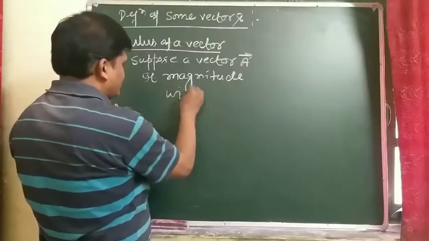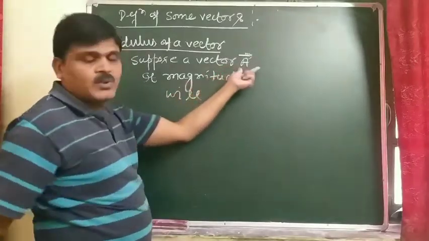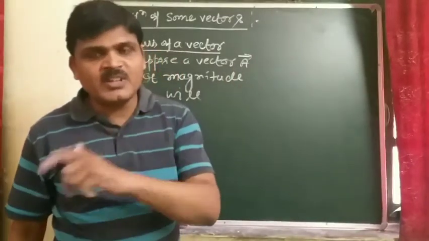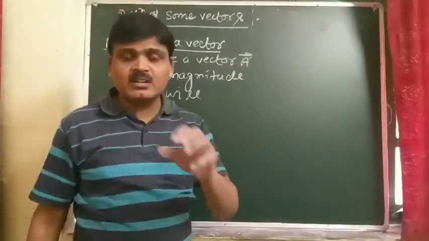It means the magnitude, not the direction. What is the numerical value of this given vector, not the direction.